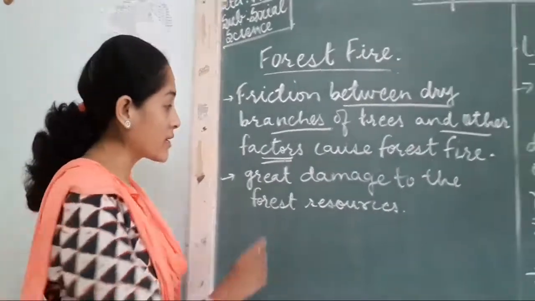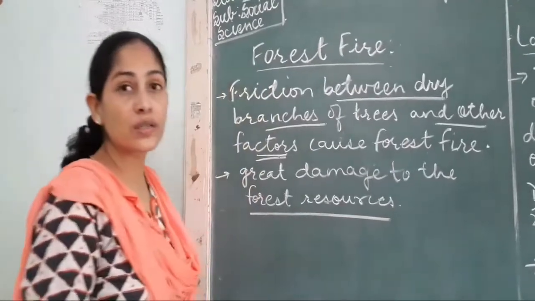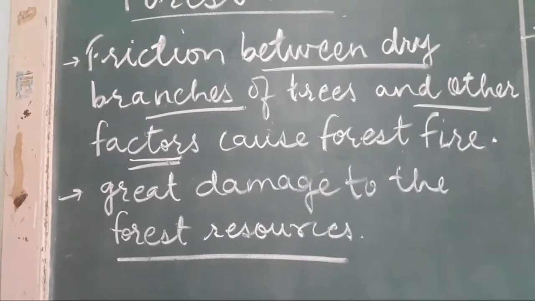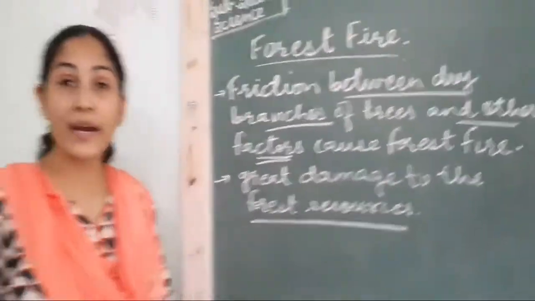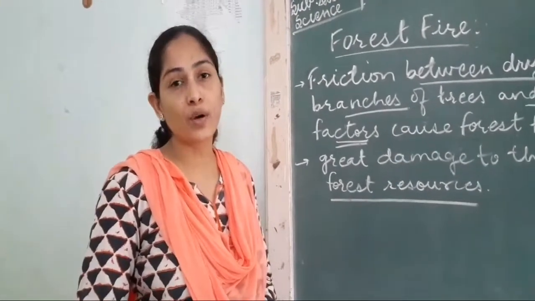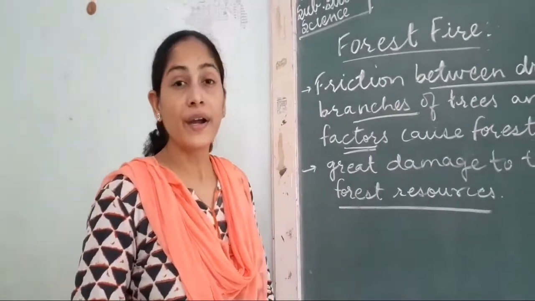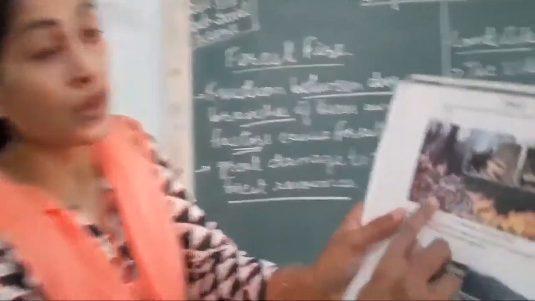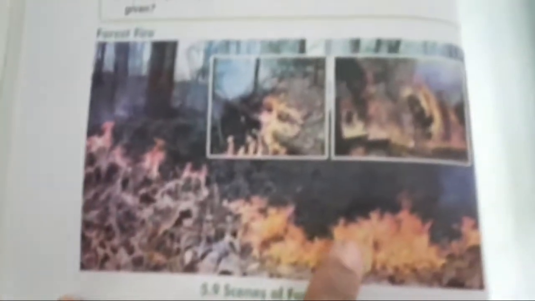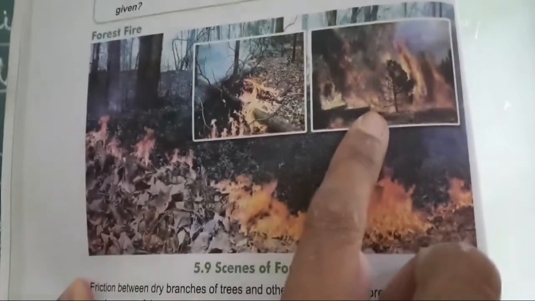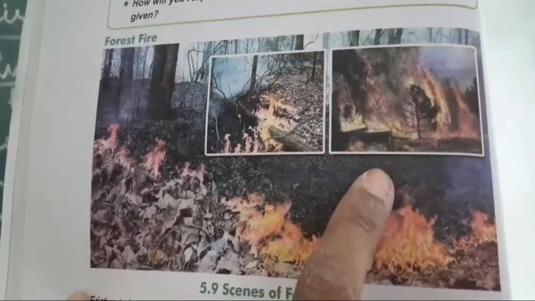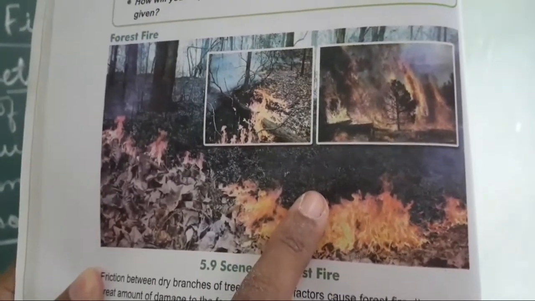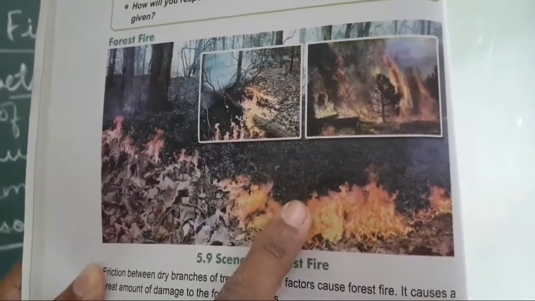And due to forest fire, there is a great loss of forest resources. We know we get so many things from forest. Rubber, we get sandalwood, and there are so many medicinal plants through which we get so many medicines, Ayurvedic medicines. They also get depleted because of this. So when there is a forest fire, it creates a lot of destruction in the nearby areas also. You can see in the picture the dry leaves. Because of this, it is spreading very fast. And then you can see how dangerous it can be. People just have to move away from these places. And this forest is a habitat to so many birds, animals and insects also, creatures also. So they also get burnt in this type of forest fire.